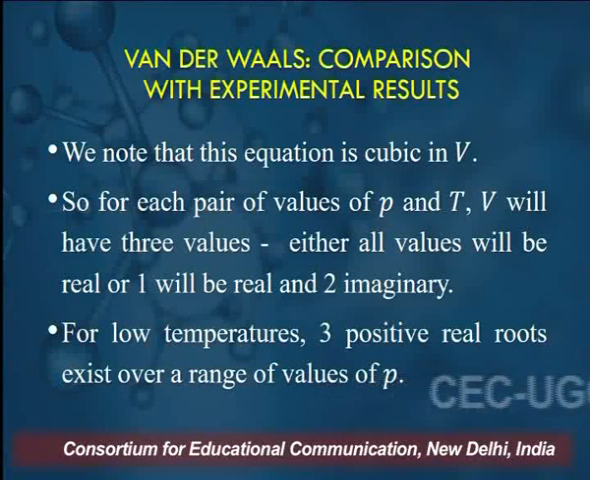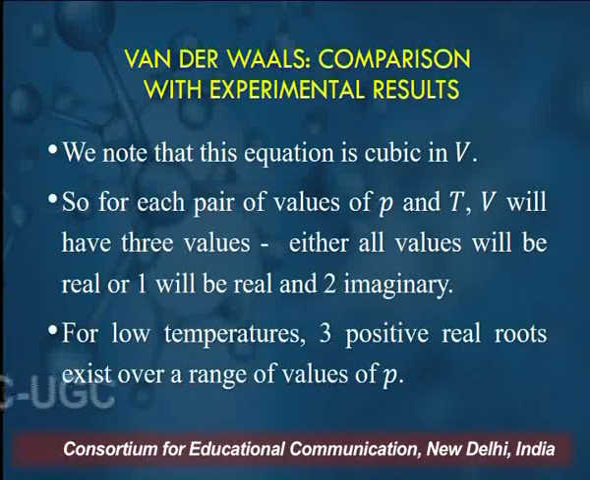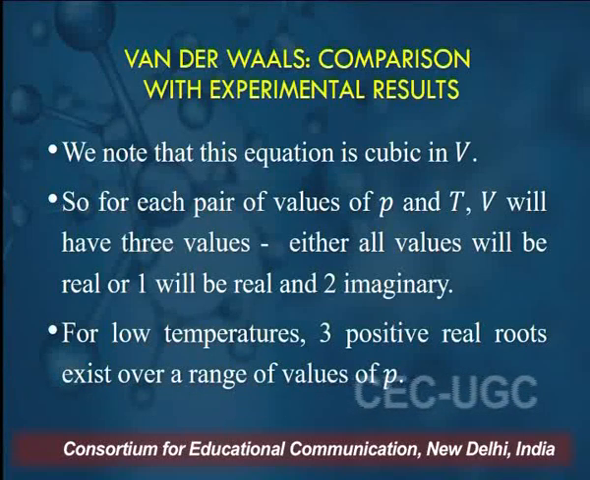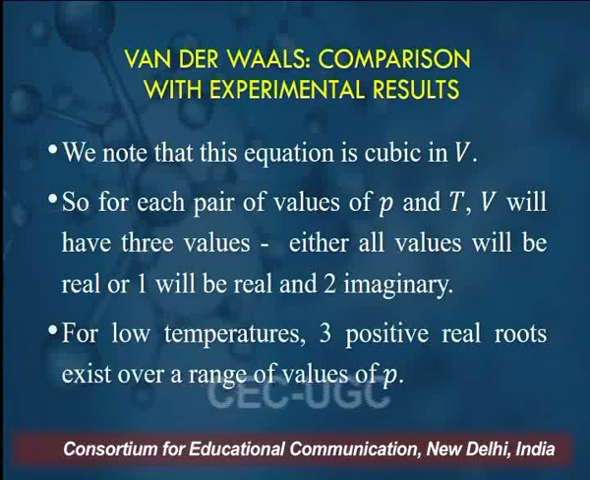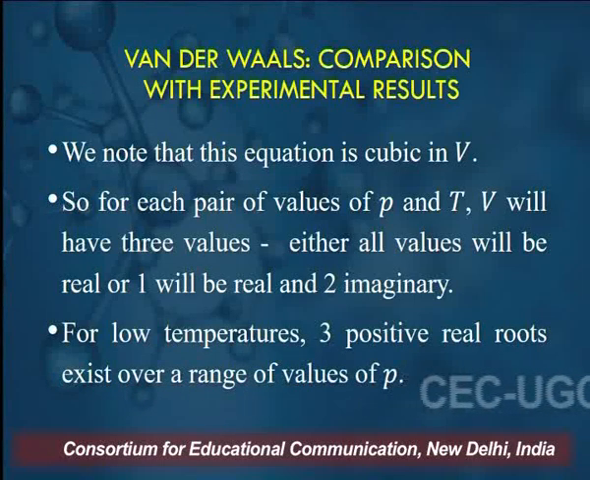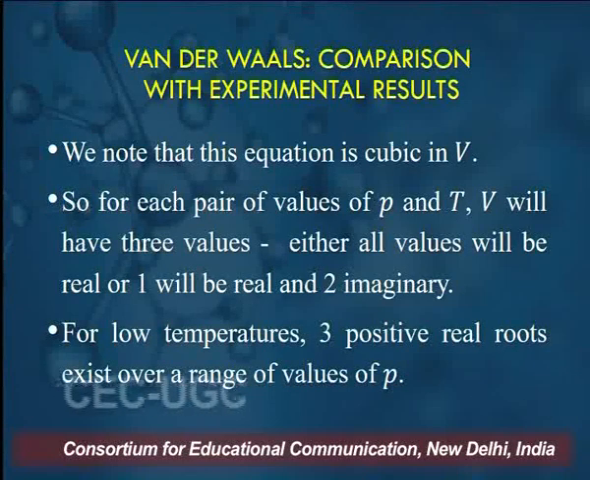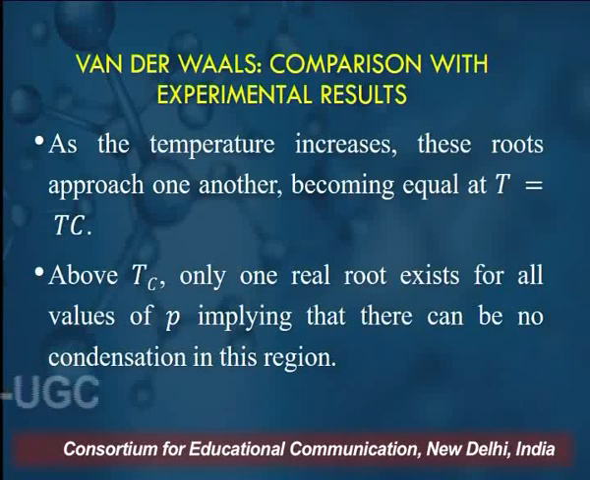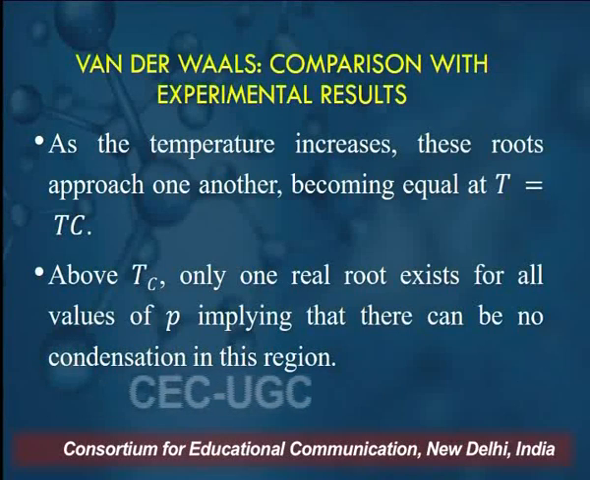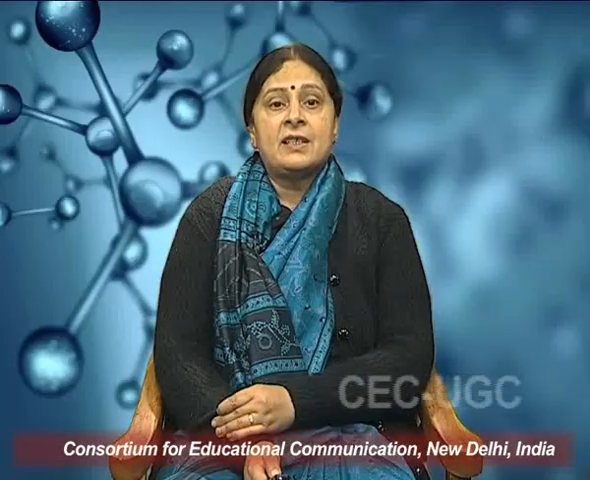So what does this mean? This means that for each pair of values of P and T, V will have 3 values. Either all values will be real or 1 will be real and 2 imaginary. For low temperatures, 3 positive real roots exist over a large range of values of pressure. As the temperature increases, these roots approach one another and become equal at T equal to Tc. Now what is Tc? Tc is the critical temperature.